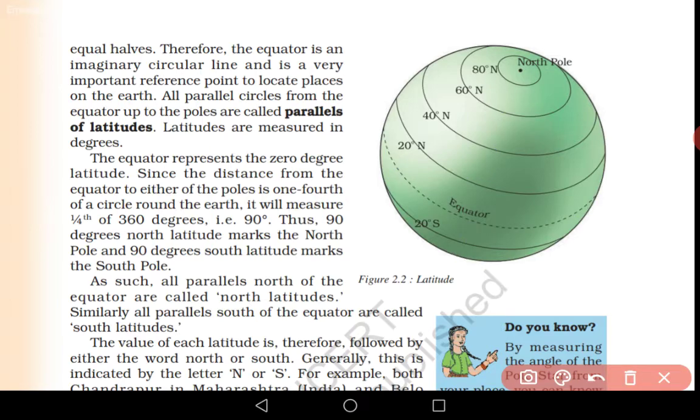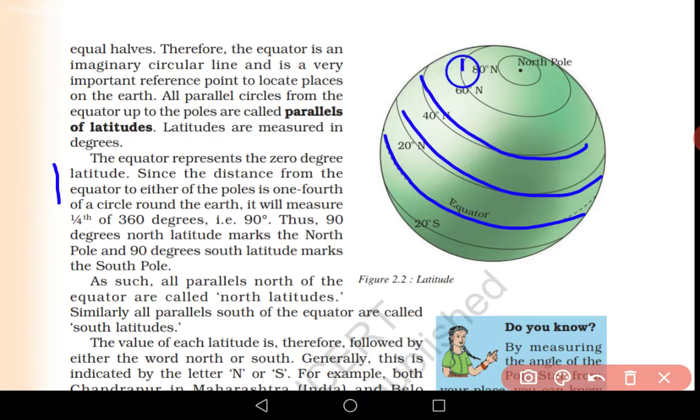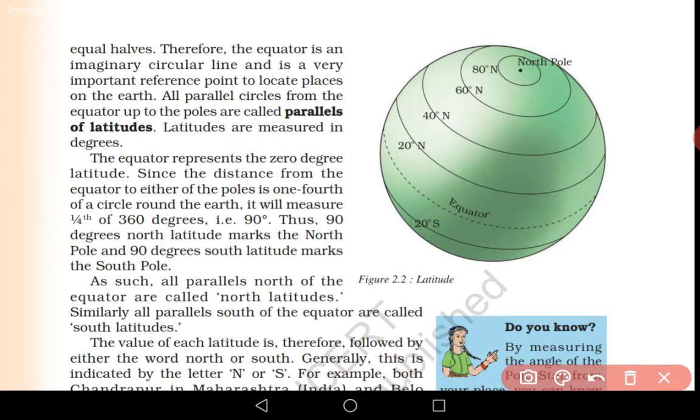So, what are parallels of latitudes? Parallels of latitudes are those imaginary lines which are parallel to the equator. And the latitudes which are in the north side are known as north latitudes, and which are in the south are known as south latitudes.